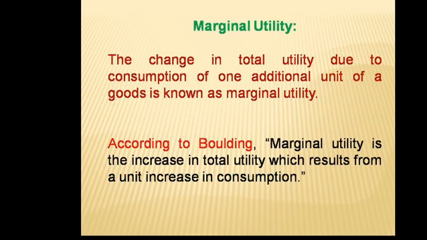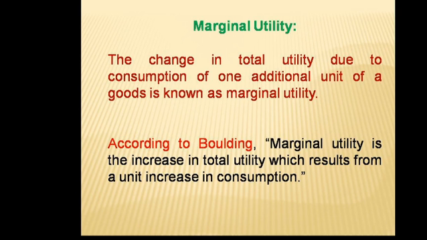Marginal utility. The change in total utility due to consumption of one additional unit of a good is known as marginal utility. So when we consume one additional or extra unit, the satisfaction derived from that extra unit of consumption is known as marginal utility.